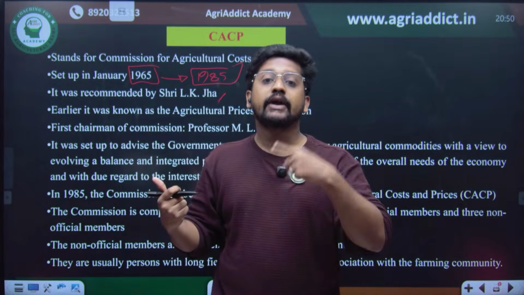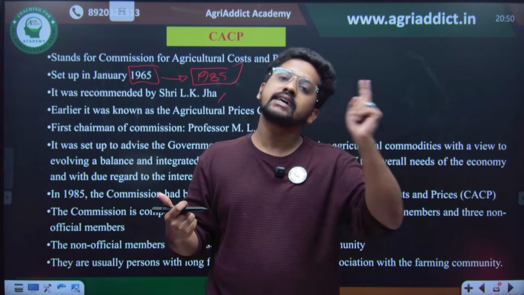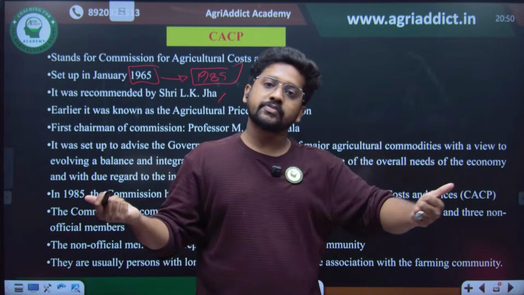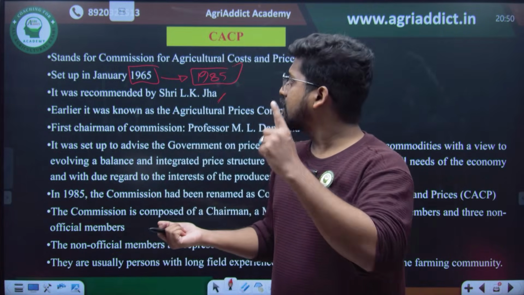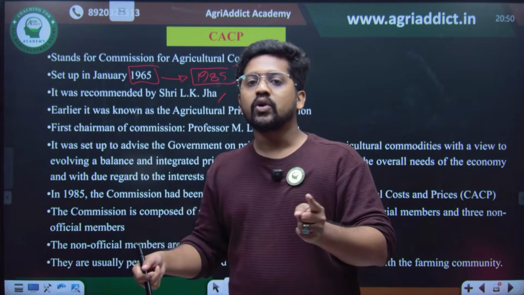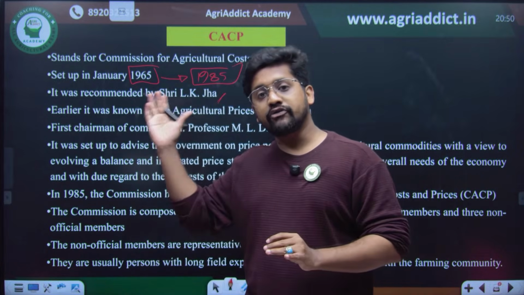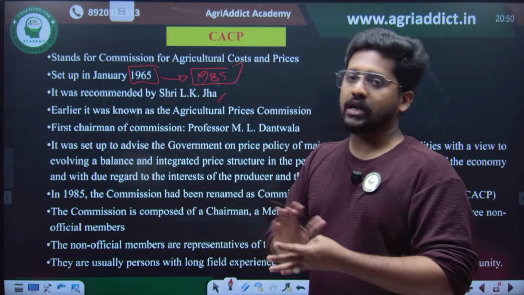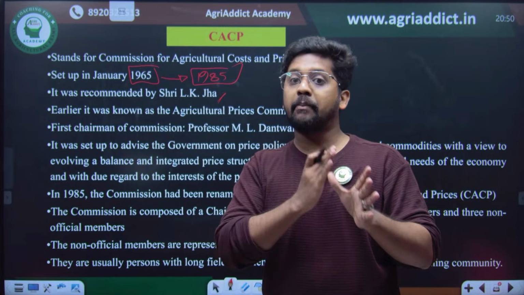But who announces the minimum support price? It is the Government of India. So the recommendation goes from CACP and the announcement goes from the Government of India. And right now I forgot who the chairman of CACP is. Just refer to the current chairmen of these institutions, such as NAFED, APEDA, CACP, RBI, SBI, NABARD, all those things. Okay.